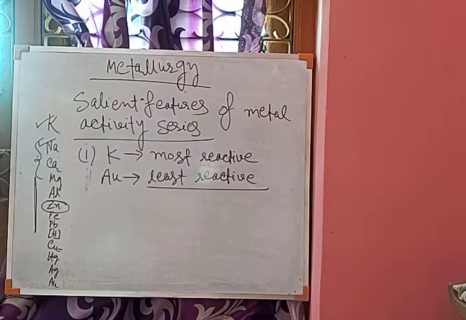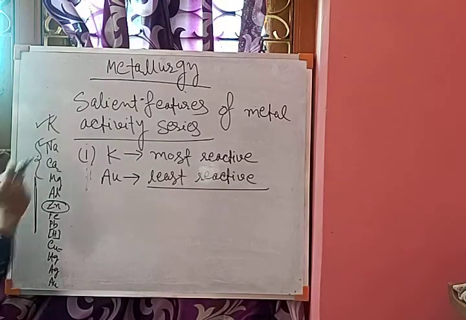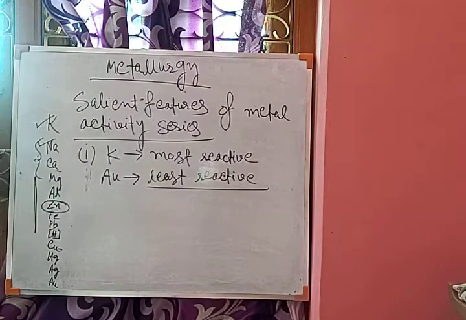The second thing is that, though hydrogen is a non-metal, it is still placed in the metal activity series. Here all elements are metals except hydrogen. Why is it placed in the metal activity series though it is a non-metal? Because metals have the characteristic of forming cations. Metals easily release electrons and form positive ions.